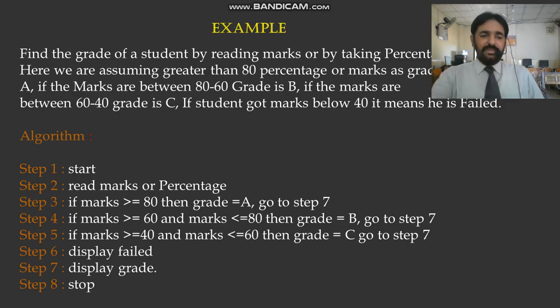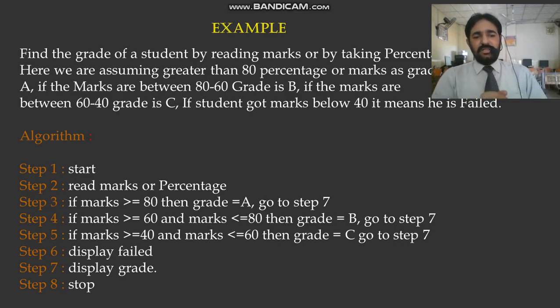Why step 7? In step 7, display grade is written. So if you find the marks greater than or equal to 80, then definitely you have to write grade A. Then step 7 display grade, and then you will come back to step number 4.